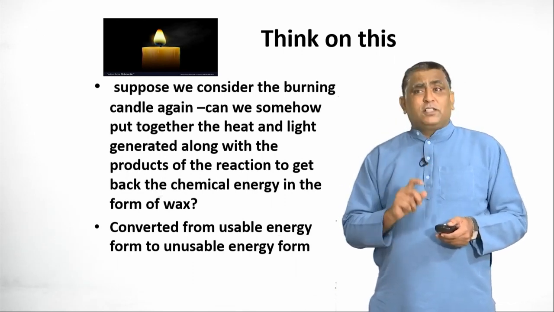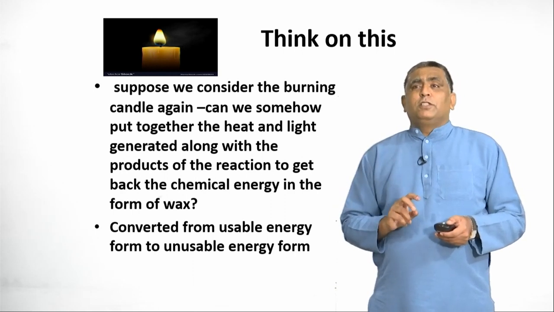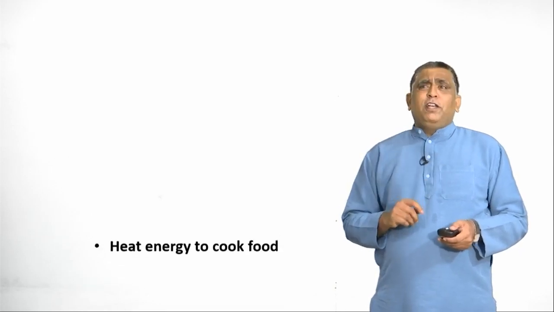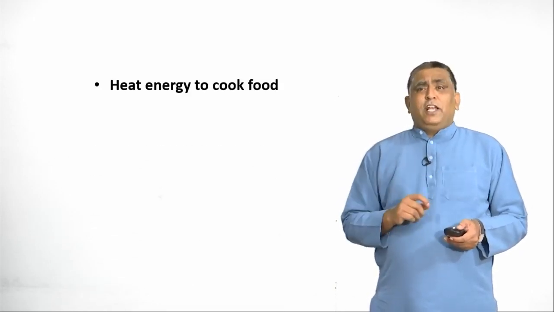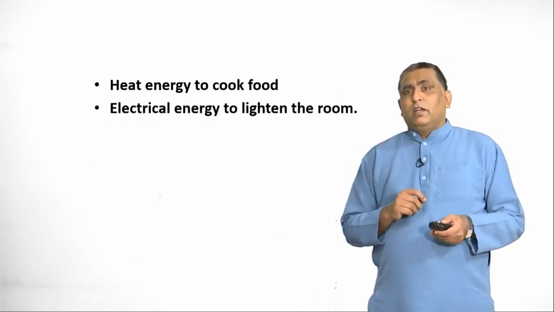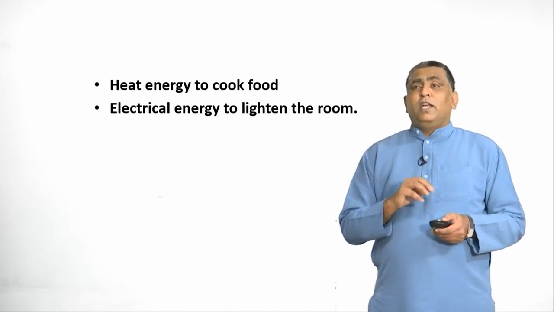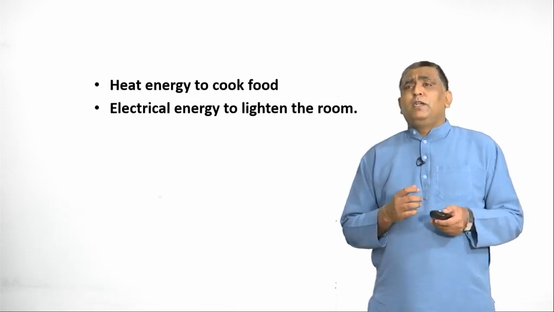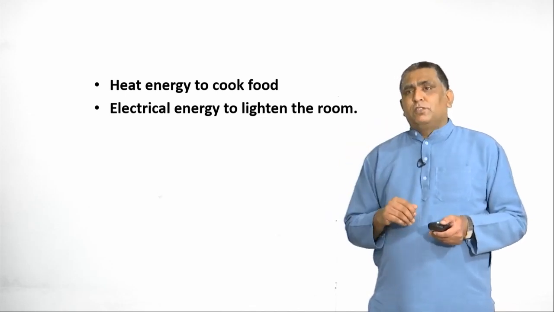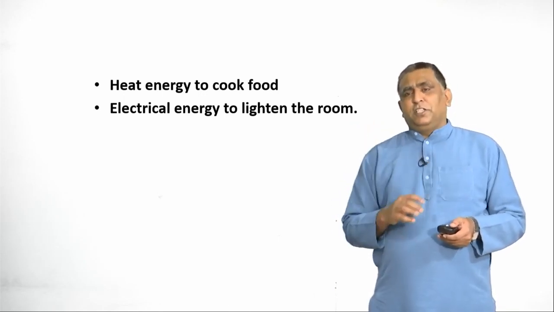So we have to discuss in detail regarding energy and its sources. We already knew that energy is nothing but the capacity to do work. So why do we need energy? We need energy, especially heat energy, to cook food. We need electrical energy to light the room, and electrical energy has become a basic need of life. We are dependent more on electrical energy because whatever devices are most available to us use mostly electrical energy to do the work. So the most convenient form of energy for our lifestyle is electrical energy.